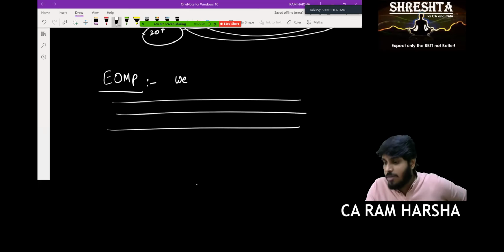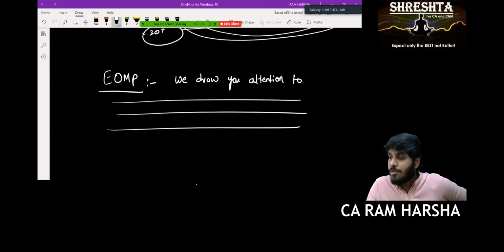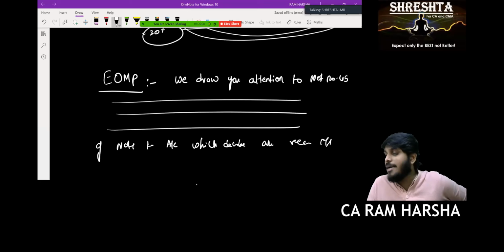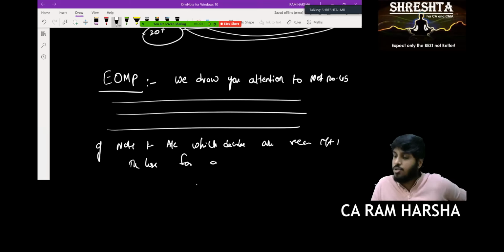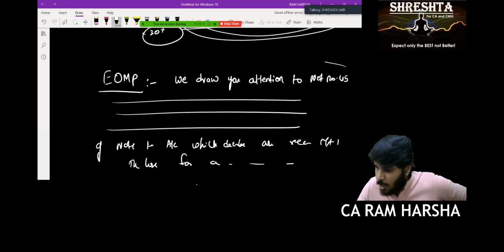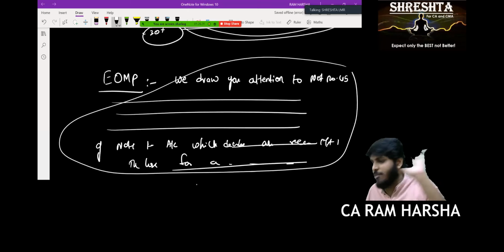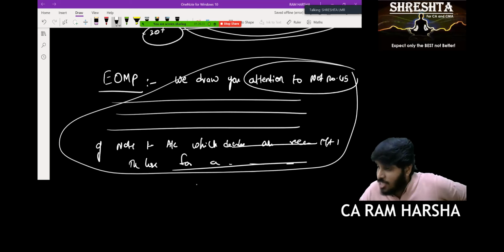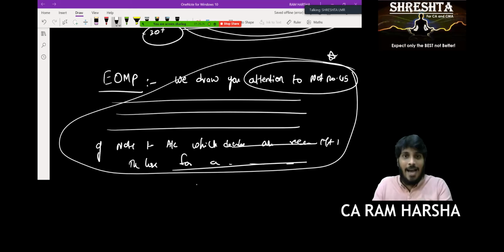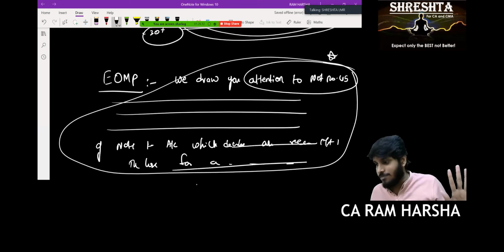How do we write this note number 45? We draw your attention to note number 45 of notes to accounts, which describes the recent fire accident and the loss sustained by the company for an amount of so and so. Now tell me, do I need to explain the entire issue here? No, sir. I just give a brief idea about the issue. I am drawing attention to note number 45 so that the person will go to that note and read it thoroughly. Are you clear? Yes, sir.